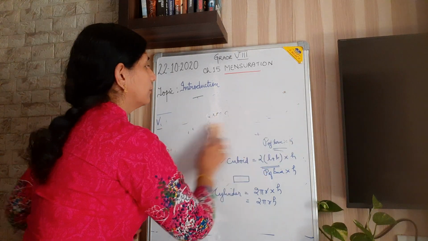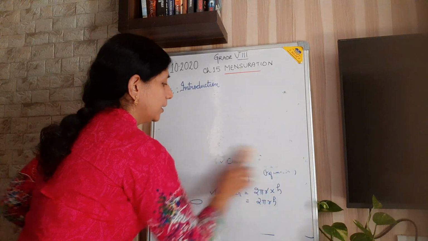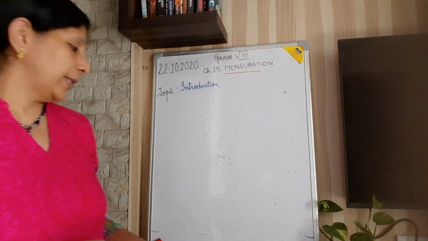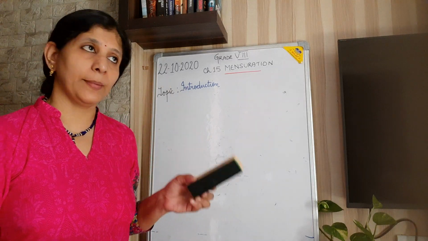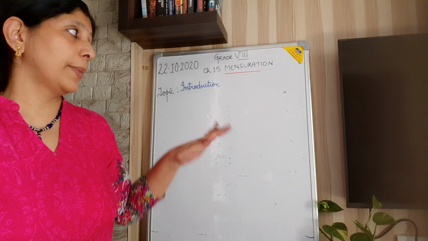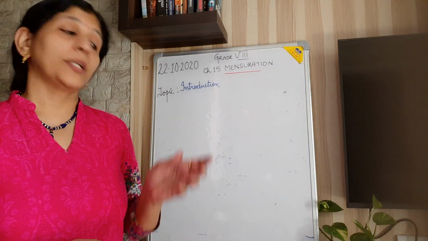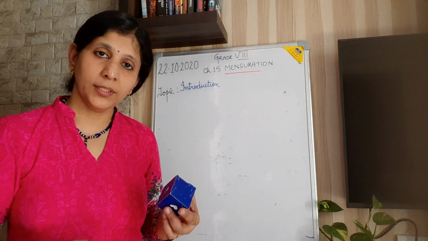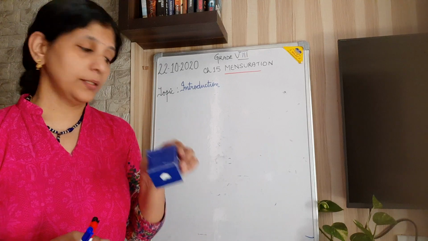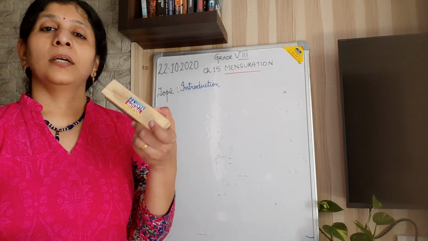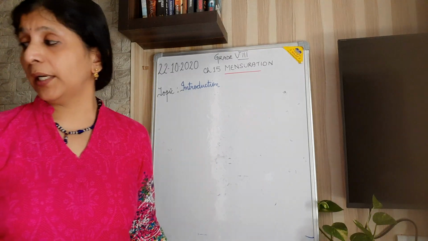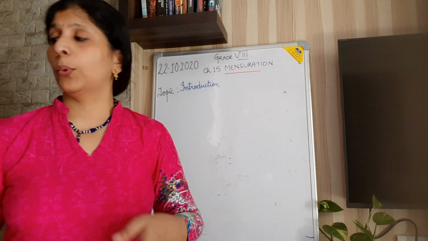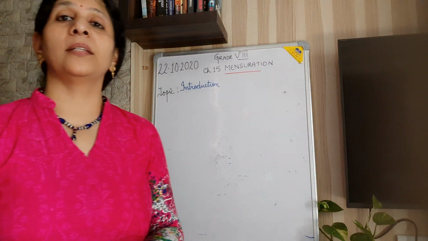So hope you understood the volume of a solid, what a solid is, and volume is the space occupied by the solids. These are called solids, the three-dimensional figures. And area is the space occupied on the plane surface. Total surface area means the sum of the areas of all the surfaces. In case of a cube, it is squares. In case of a cuboid, it is rectangles. In case of a cylinder, it is circles on both sides and a curved surface. Okay, so hope you will understand that better as you go.